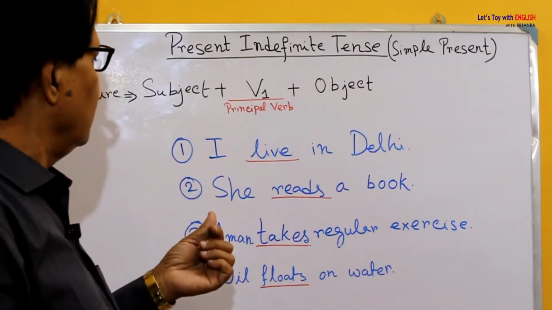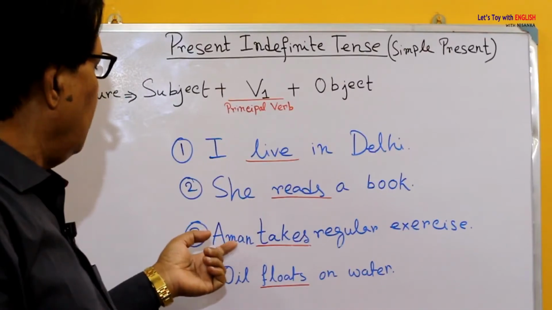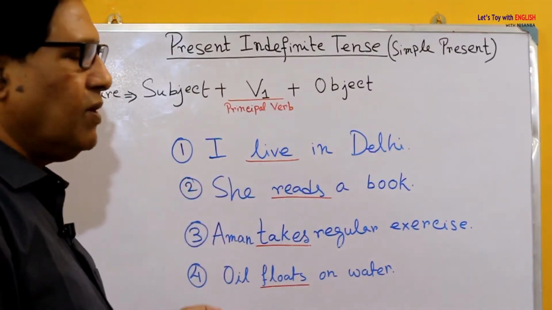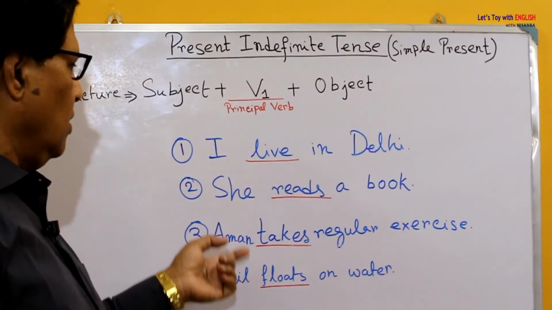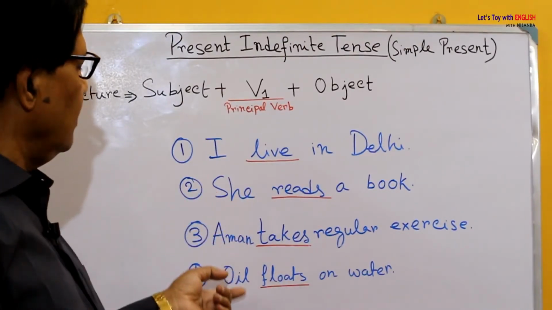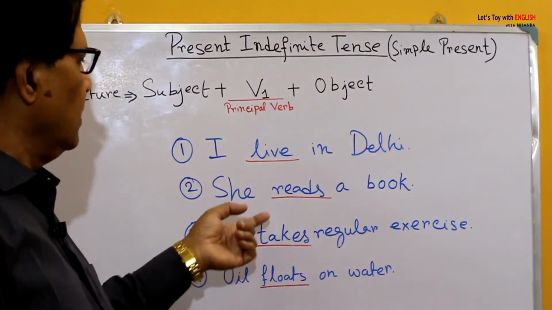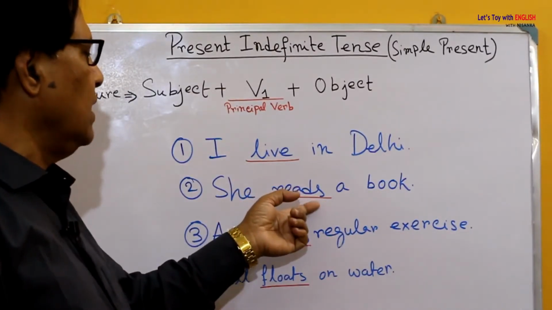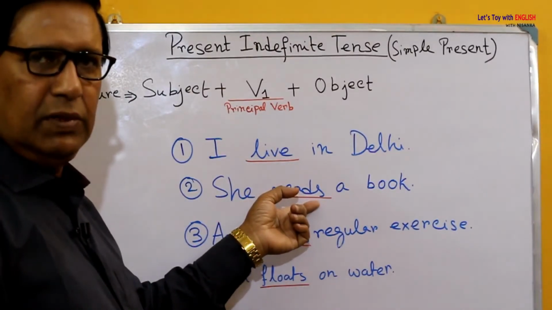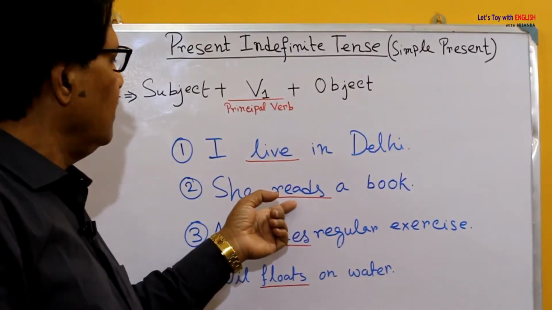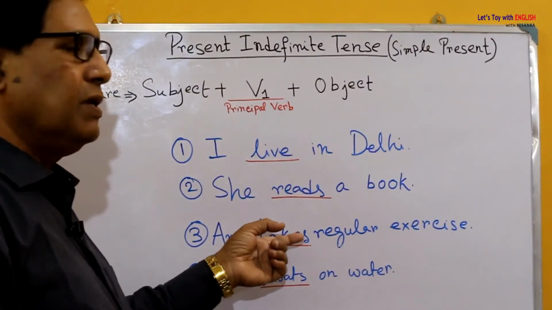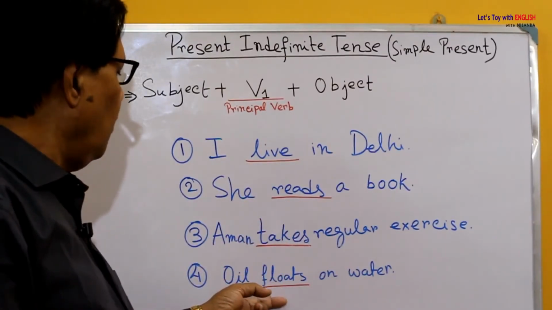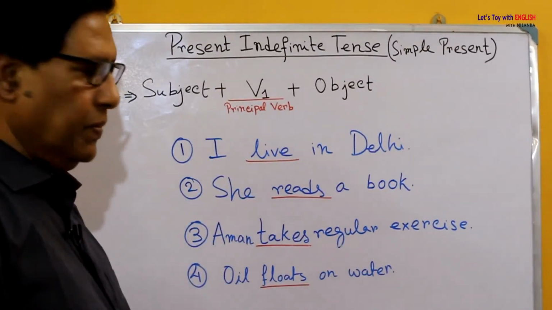The answer is, she, Aman and oil are third person singular number. This is a pronoun and these are nouns. When the subject is in third person singular number, then it takes S or es after the verb. That's why instead of read, it has been reads. Instead of take, it has been takes. Instead of float, it has been floats.